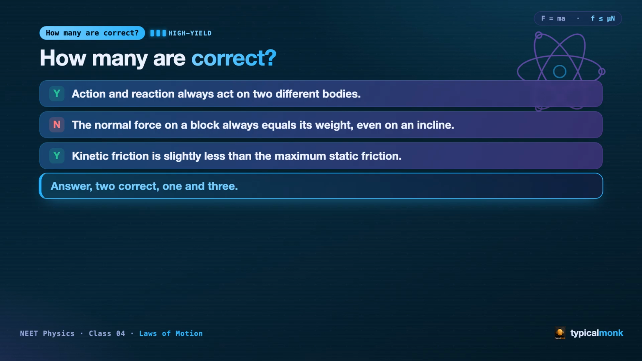So, how many are correct? Two statements, the first and the third. Action and reaction truly do act on two different bodies. And kinetic friction truly is a little less than limiting static friction. That is why the first push is the hardest, but the second one follows easily. On an incline, the normal force is only mg cosine theta, less than the full weight. That single catch traps thousands, and now you will not fall into it.